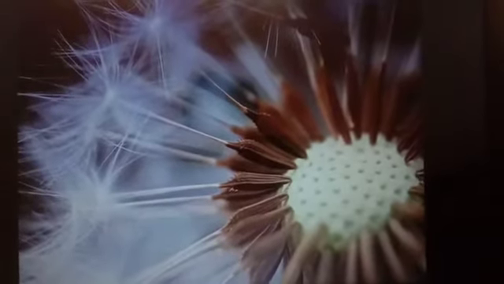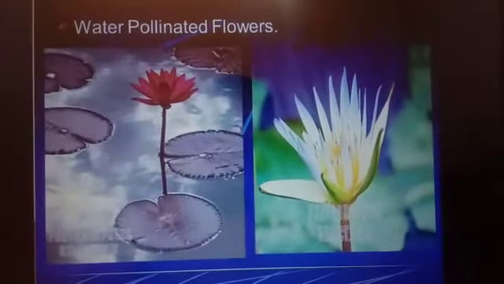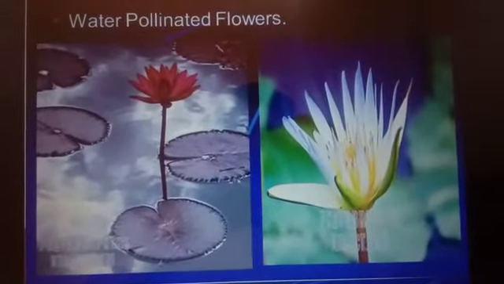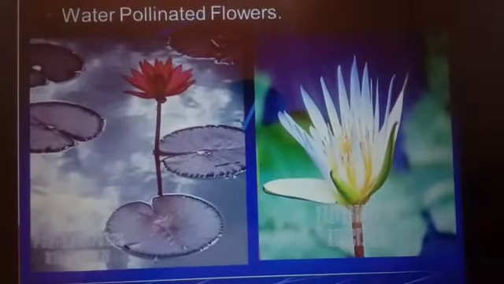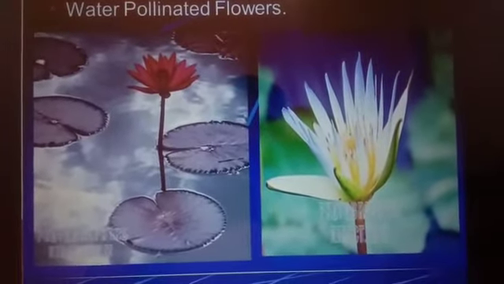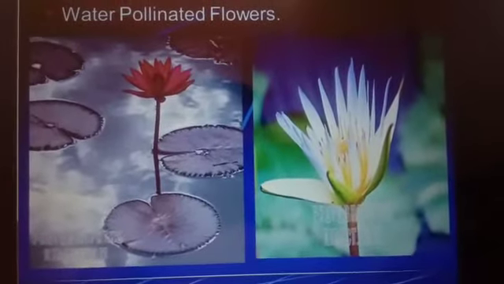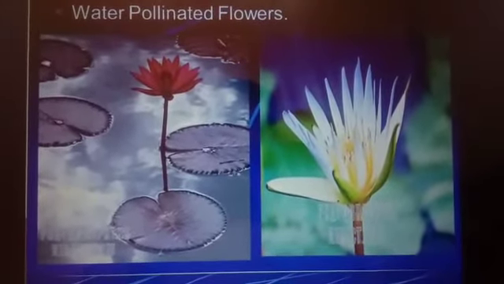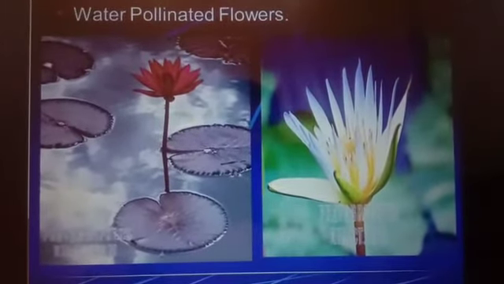Then third is pollination by water. The pollination in aquatic plants, those plants which are submerged in water, is done by water. The pollen grains are light. They are easily carried by water from flower to flower for pollination. The pollination in aquatic plants such as Vallisneria and Hydrilla is carried out by water.